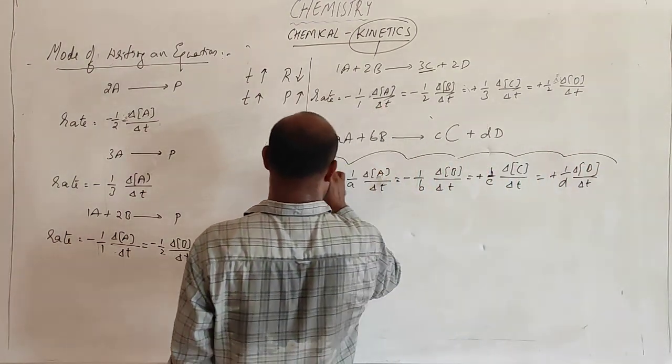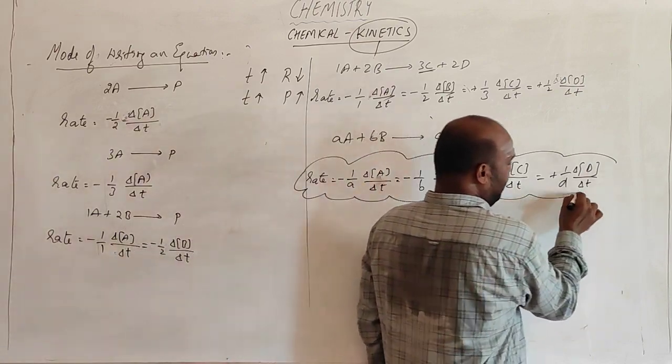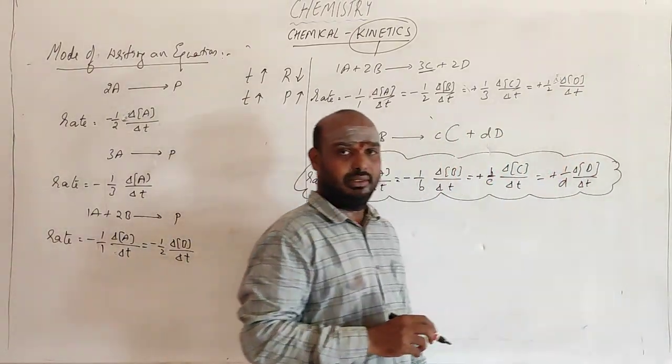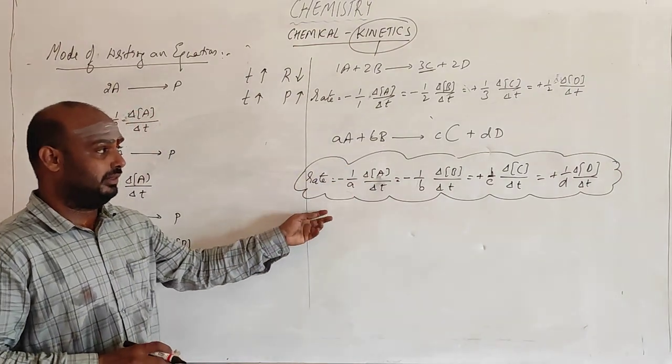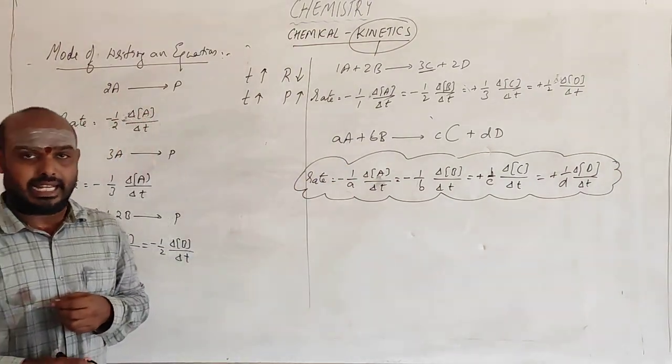So this is the generalized way of writing the rate of the reaction. We can write it in two ways. This is one way of writing the rate of the reaction.